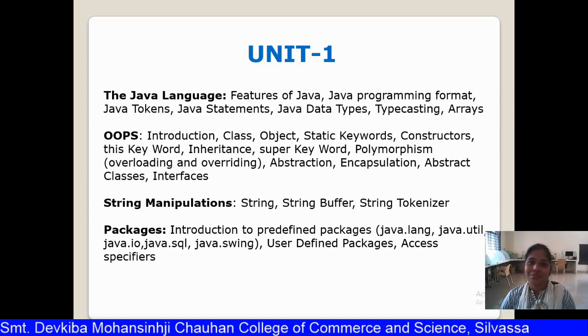So before starting with the actual curriculum, let us discuss the syllabus of unit number 1. This unit number 1 is divided into 4 different parts. First is the Java language. Here you will understand the basic introduction about the Java programming language. In the second part, that is OOPS, here you will understand the basic OOPS concepts, that is object oriented programming system concepts. Next, in this unit we will also learn about string manipulations, how to perform different operations on the string, and at the last we will also discuss the packages.